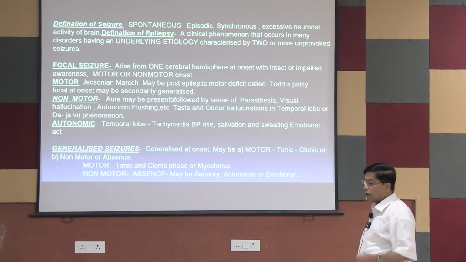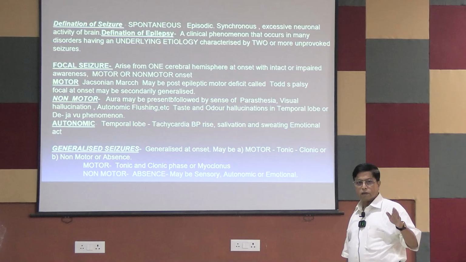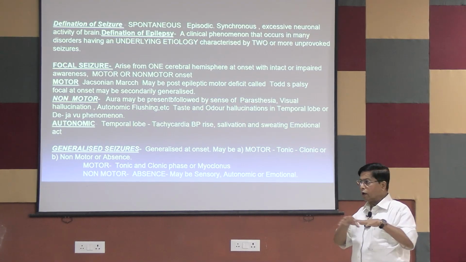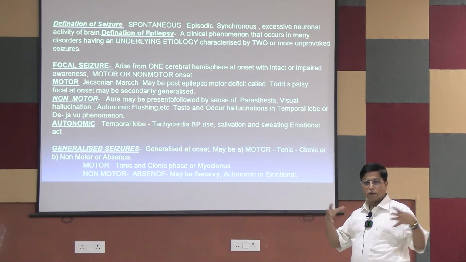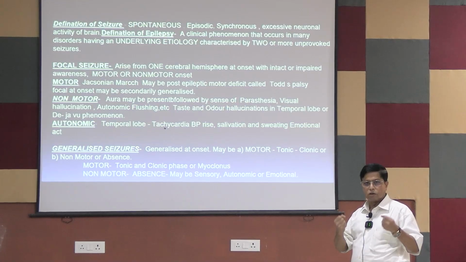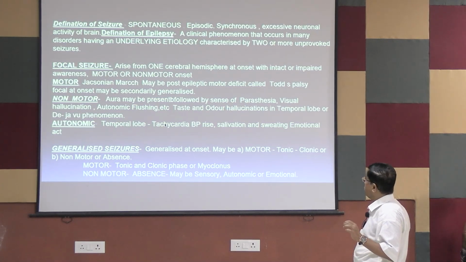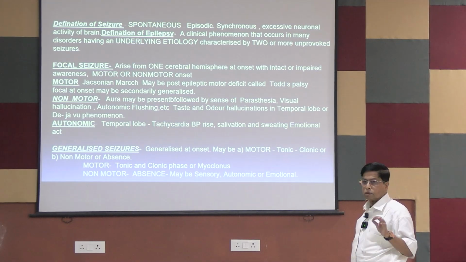And there is excessive neural activity of the brain. So in the brain, there are cortical cells. There is a focus in the cortical cells from where the electrical activity spreads and the whole cortical cells suddenly discharge electrically, that produces the convulsion. So it is a spontaneous, episodic, synchronous, excessive neural activity of the brain. This is seizure. But seizure and epilepsy are not synonymous.